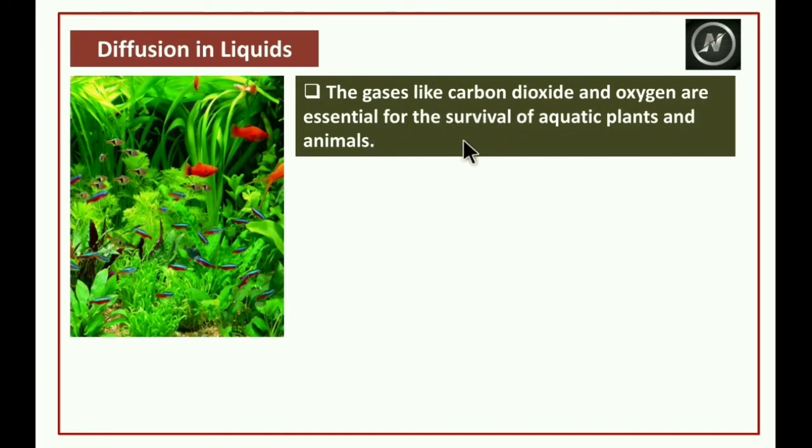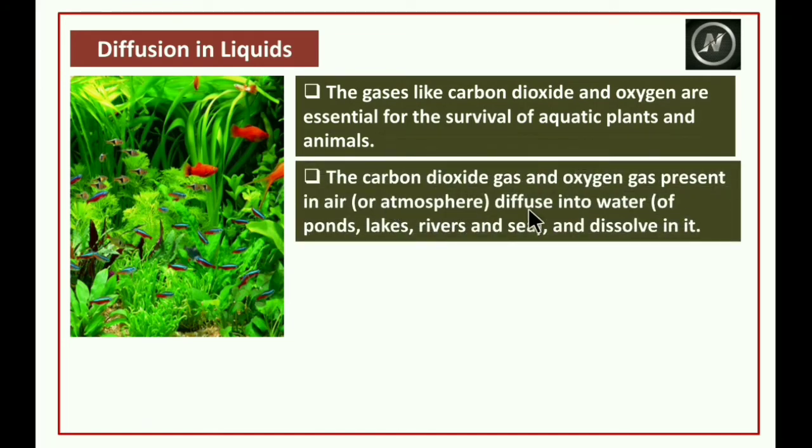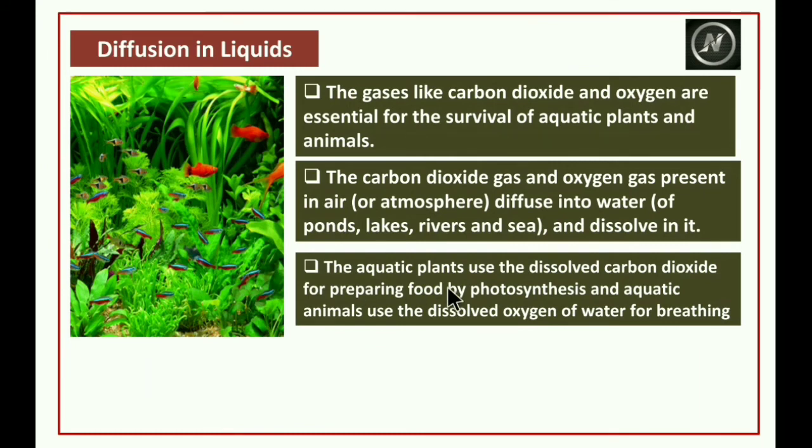The carbon dioxide gas and oxygen gas present in air diffuse into water and dissolve in it. The aquatic plants use the dissolved carbon dioxide for preparing food by photosynthesis, and aquatic animals use the dissolved oxygen of water for breathing.